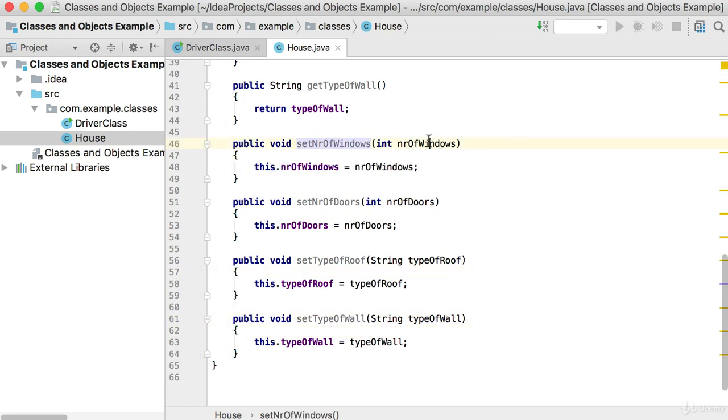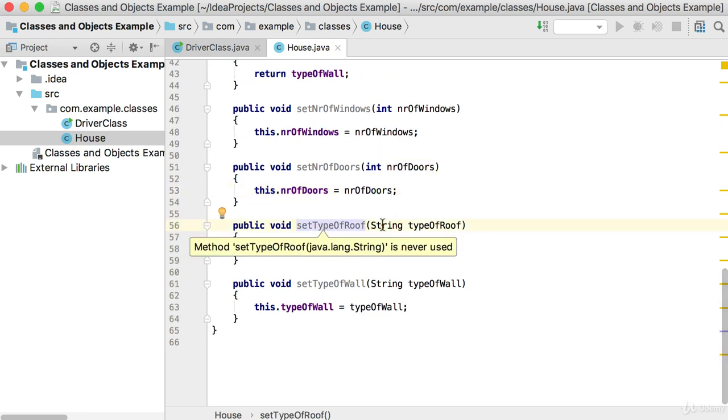There's set number of windows. It accepts the number of windows and sets that number of windows to the number of windows of my object. Then you'll see set number of doors will accept the number of doors as an integer and set the number of doors of the object to the number of doors that was passed in. Also set type of roof. Type of roof is actually a string, so we're going to accept the string as well, and then this dot type of roof, which is the object, should be set to the type of roof that was actually passed in. And then the type of wall, which is also a string, will be set to the type of wall of my object.